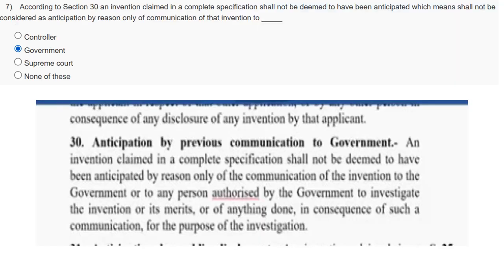Moving to the next question, according to Section 30, an invention claimed in a complete specification shall not be deemed to have been anticipated, which means shall not be considered as anticipation, by reason only of communication of that invention to the government. So you can see here clearly, an invention claimed in a complete specification shall not be deemed to have been anticipated by reason only of the communication of the invention to the government or any other person authorized by the government to investigate.